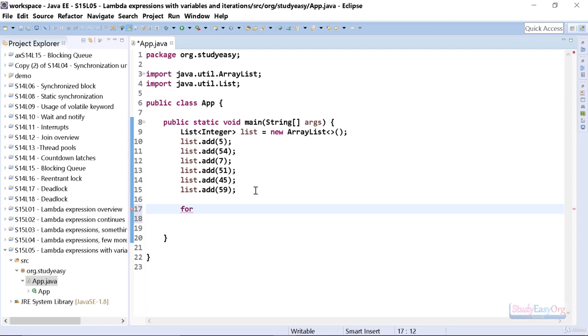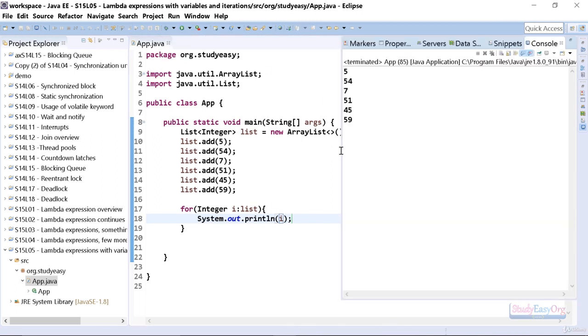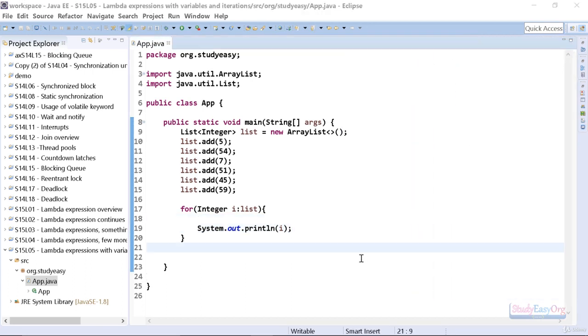Then we will make use of a for each loop, or in fact it is also known as an enhanced for loop. So in here I will type Integer i colon list. Here we go. And inside our loop we will simply print i. Right, and if we execute this program, definitely we will get a list of values which are there in our list, which is cool, right? Alright, so now let's add an if condition in here.